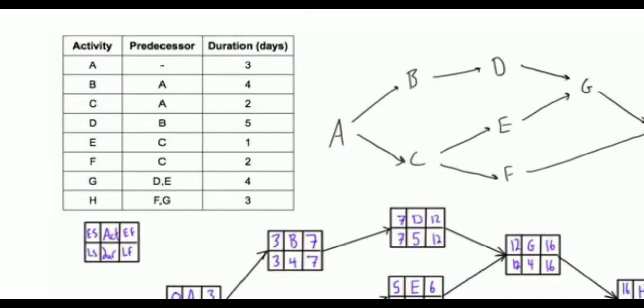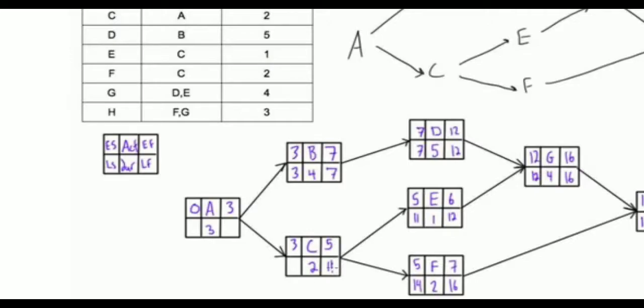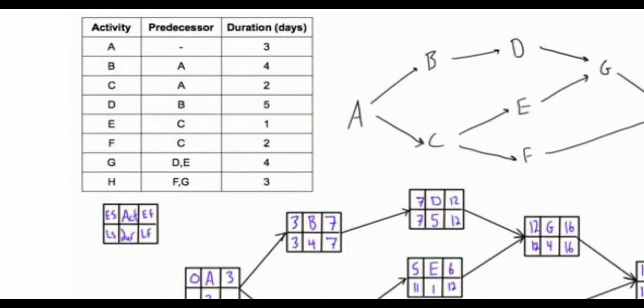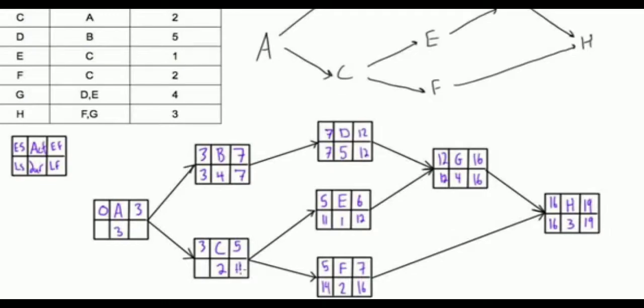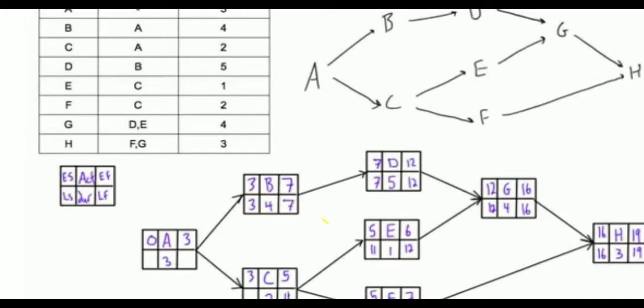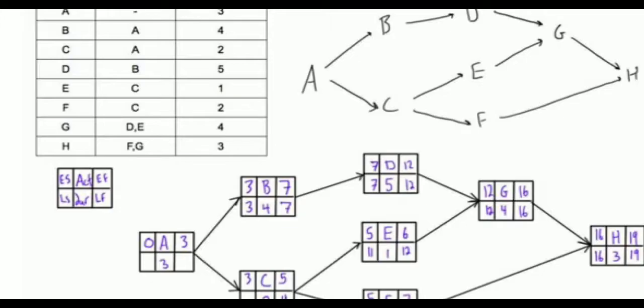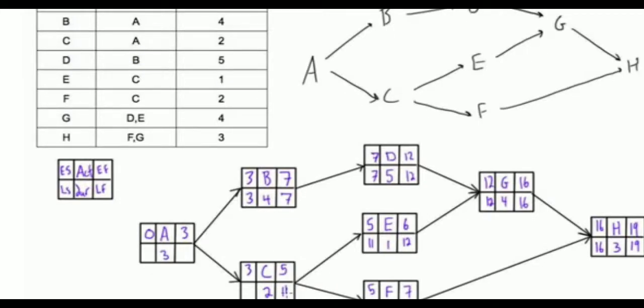But in the second part, reaching from A to B requires 7, but from A to C, for C it will require 2, so it becomes 5. If we proceed on, finally the shortest time we will get from the activity A, C is 5. So from C to E, how much duration is there? Only one. So here 5 plus 1, 6.